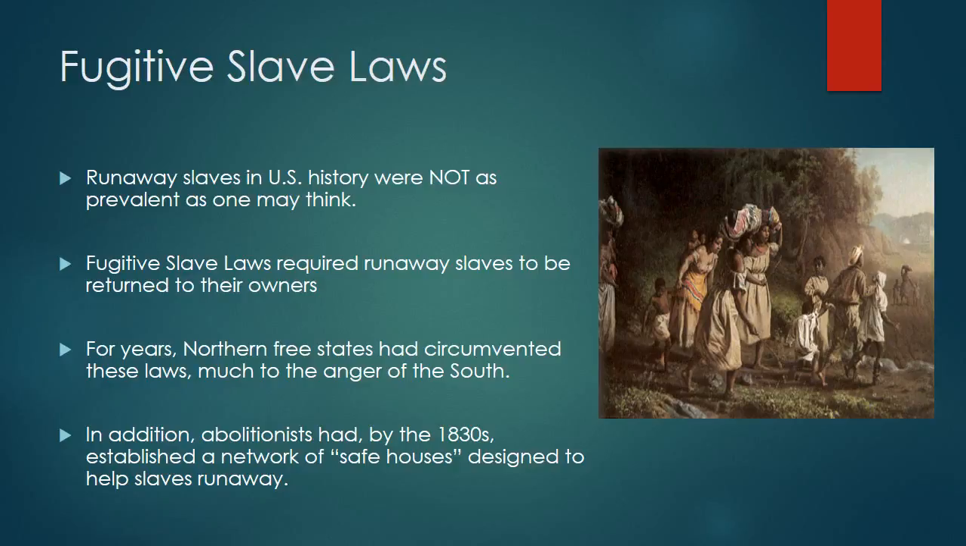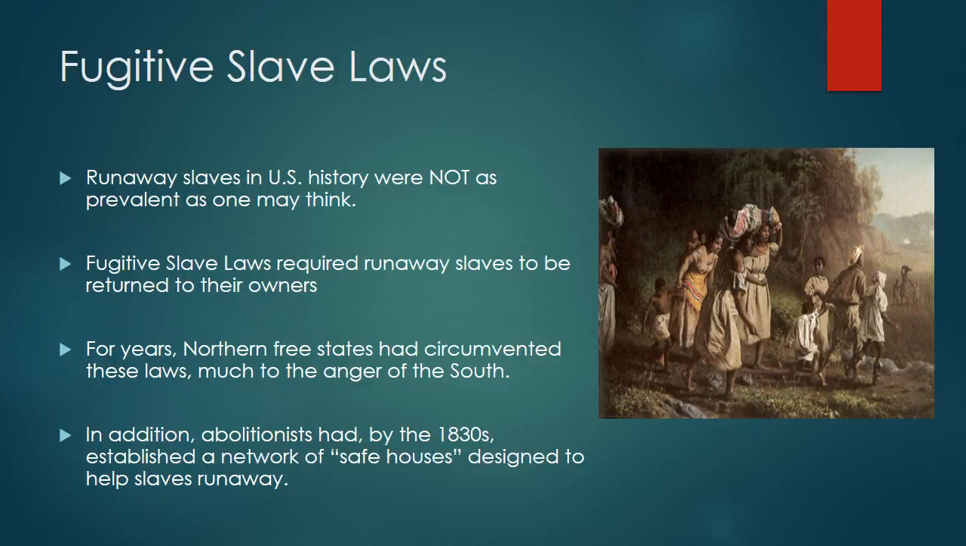Added into all this, with the rise of the abolitionists in the 1830s, the abolitionists had established a network of safe houses that were designed to help ferry away slaves that run away from the South. This network of safe houses, today, or you maybe have heard of before, it's known as the Underground Railroad, which again did not result in millions or even thousands of slaves that run away. What's happening here is it's largely a symbolic issue.